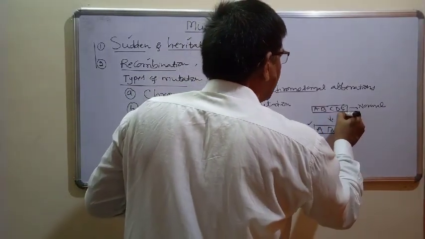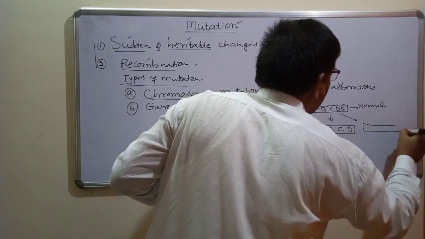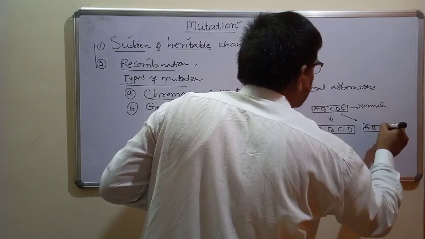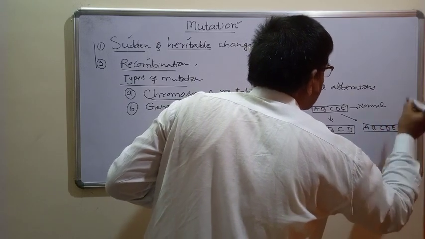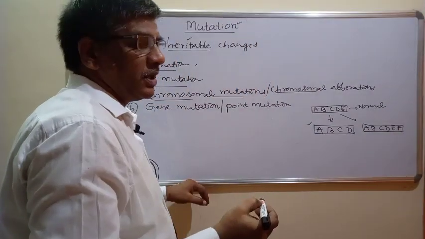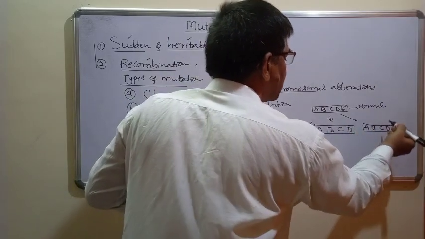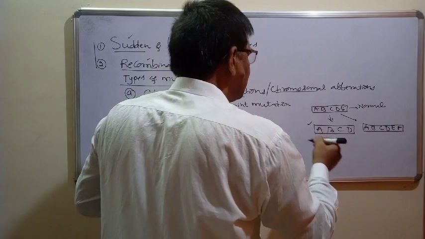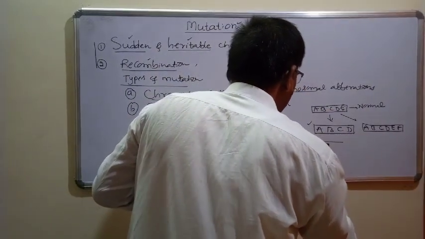In another way, sometimes the chromosome may gain some genes, instead of A, B, C, D, E it has A, B, C, D, E, F. So there is an addition. This is another type of chromosomal aberration. Here loss of a part of a chromosome takes place, here a part of the chromosome is added, or sometimes a part of the chromosome gets inverted.